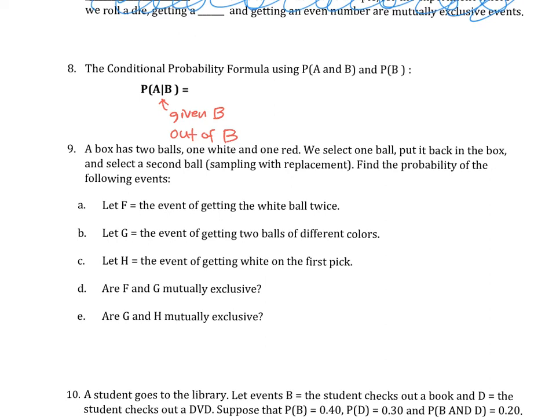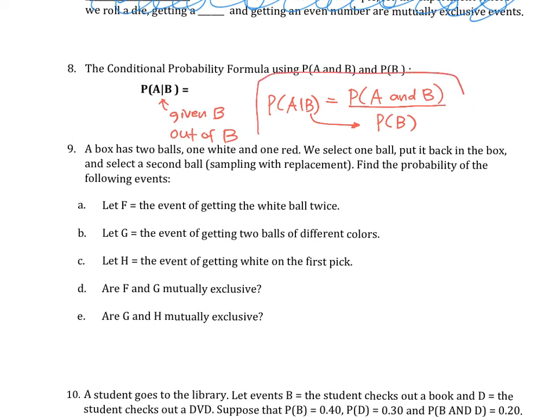So the formula here is probability of A given B is equal to probability of A and B on top. And if it's out of B, that's on the denominator of the fraction, so on the bottom I'll see B. So the second part goes to the bottom, and then A and B is on the top.